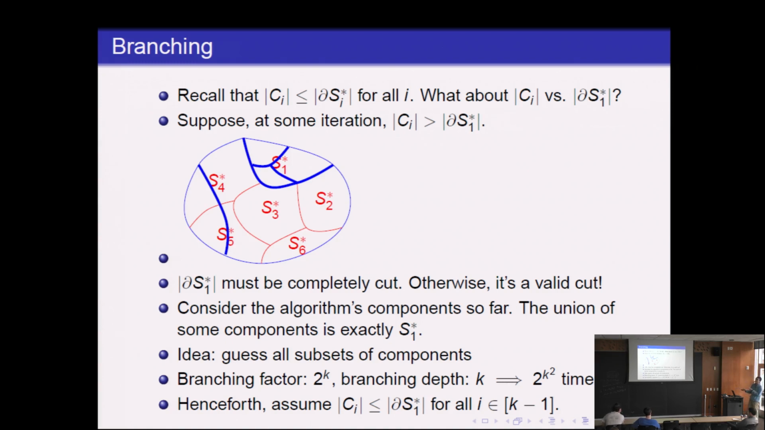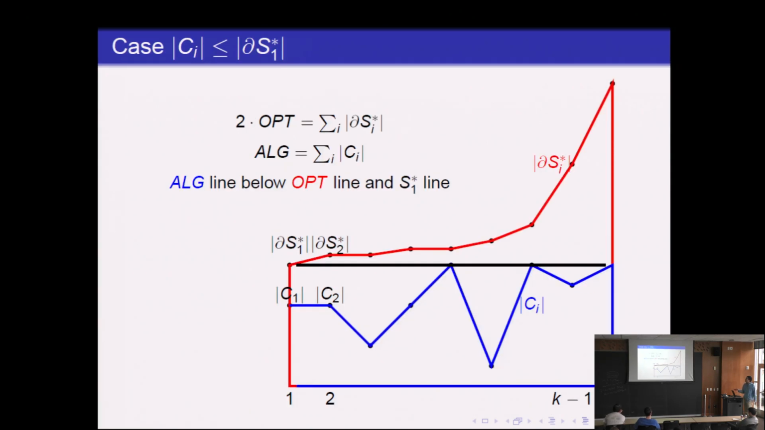Of course, here we need k to be small because our branching pattern needs to be bounded by k. So this will not work for large k. Okay, so let's consider the case where we take this much stronger assumption and see what the algorithm might look like. So let's plot two lines.